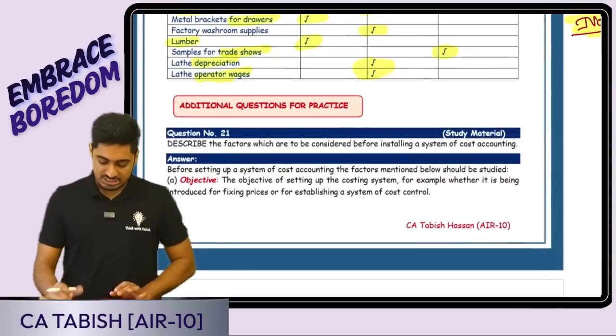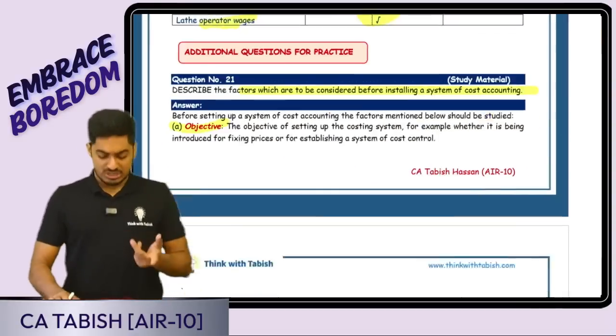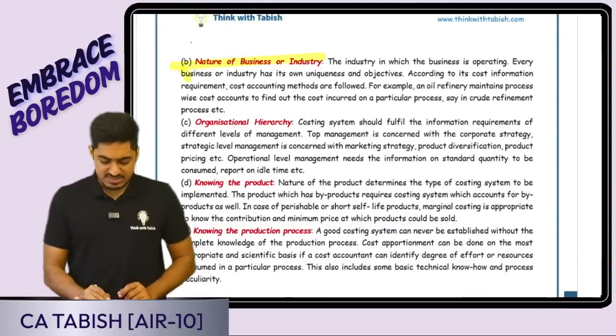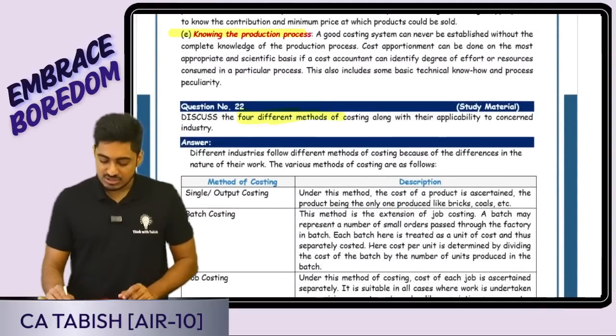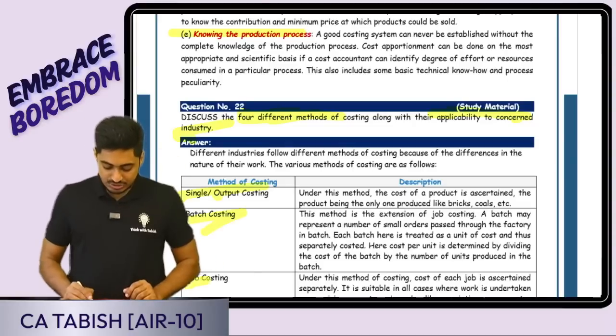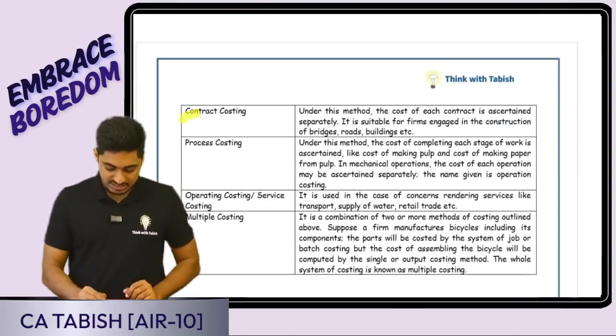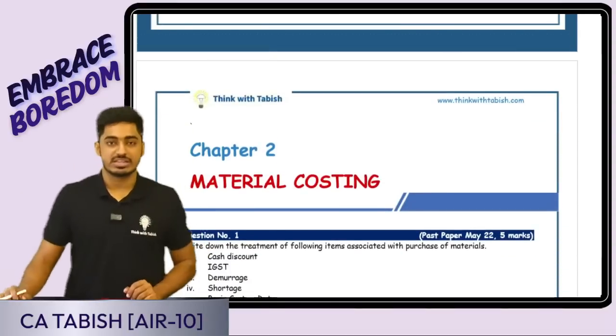Some additional questions are there. Factors to be considered before installing a cost accounting system. What is going to be your objective? Nature of business, organization, hierarchy, all these things you can read. Four different methods of costing along with the applicability, with some examples. Single costing, batch costing, job costing, contract, all these things are written. With this, chapter number 1 is over, my dear students.